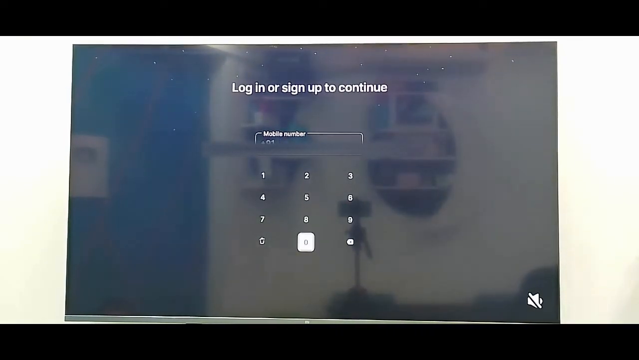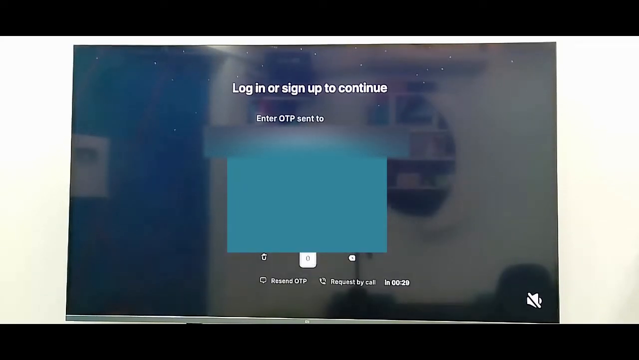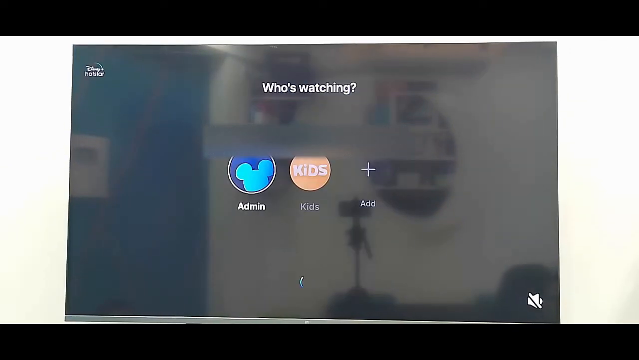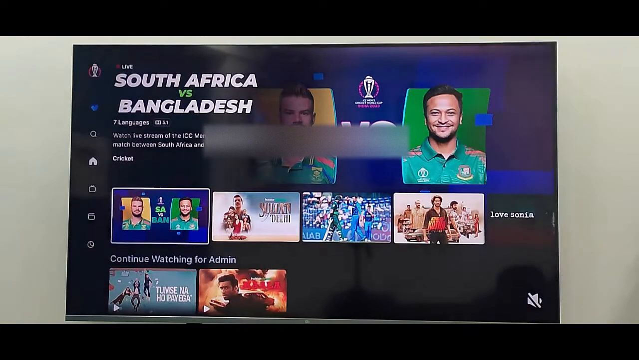You need to enter your mobile number, the registered mobile number in Hotstar. After this, it will send you an OTP. You enter the OTP, click on Get OTP and enter here OTP number. Select the admin. Now open this match.